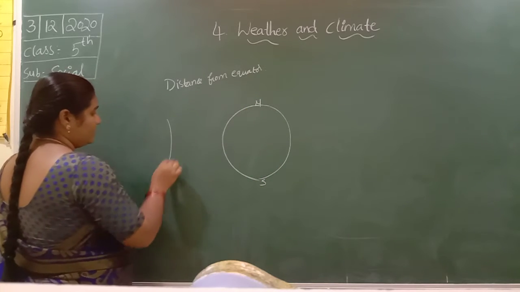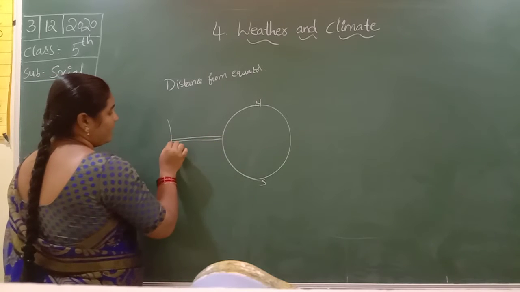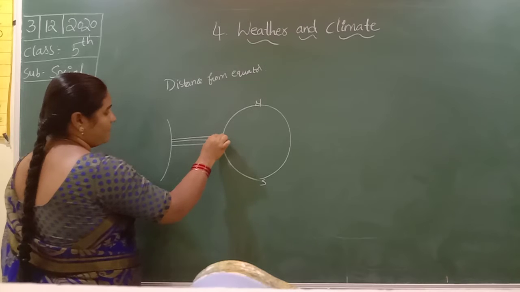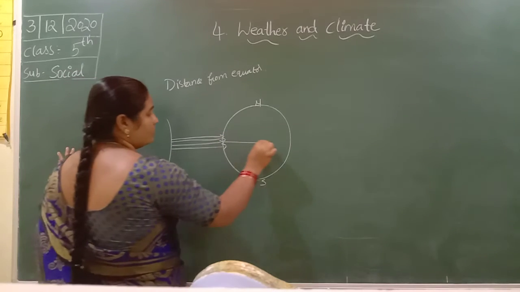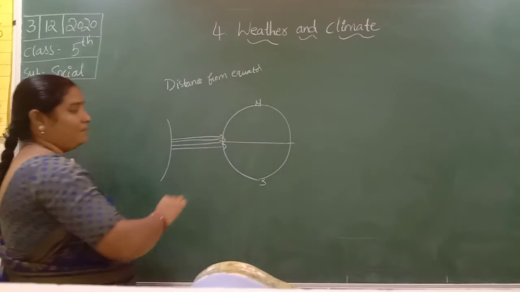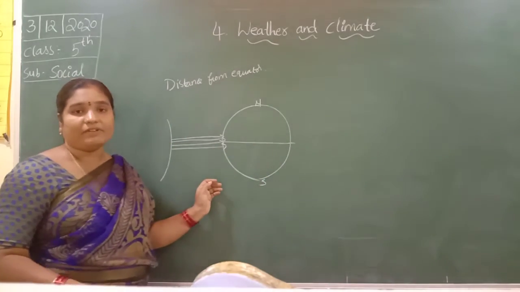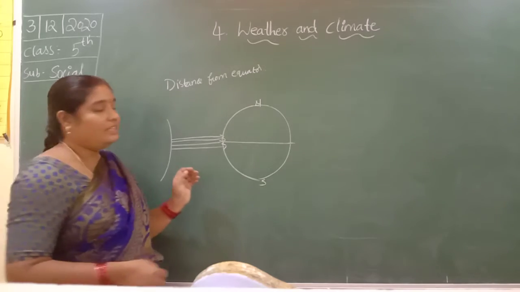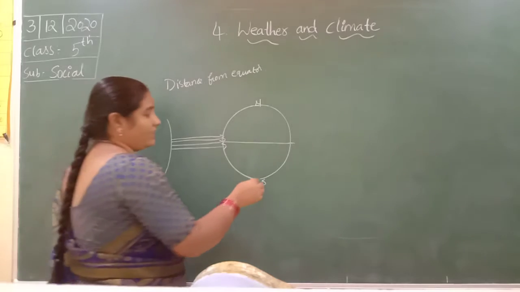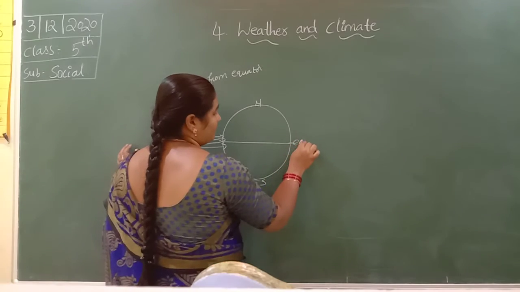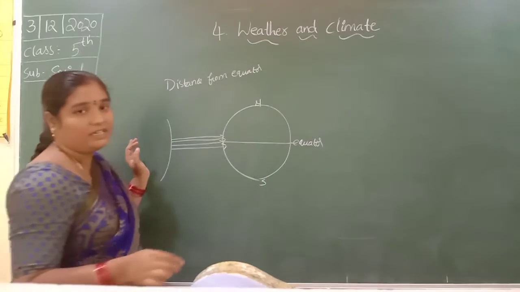The sun rays fall directly at the equator, on a small part of the earth. So the countries which lie on the equator are very hot. The straight rays fall on the equator, so the equator region is very hot.